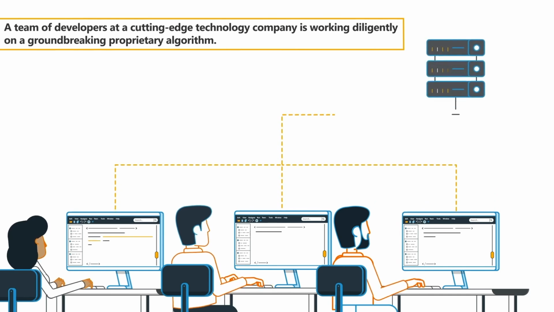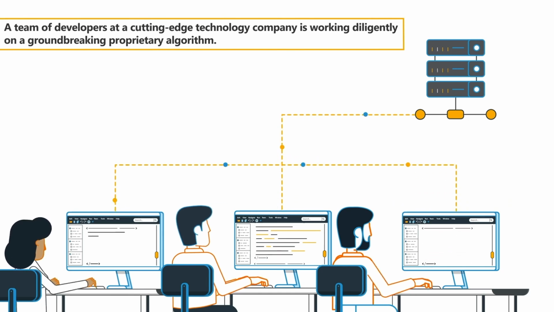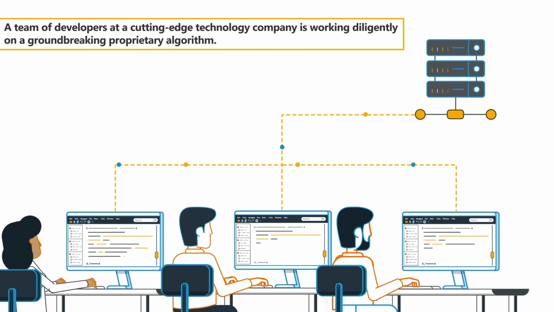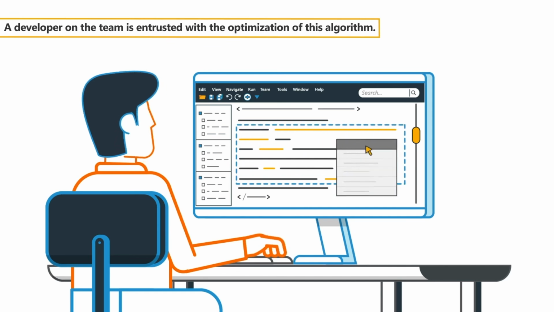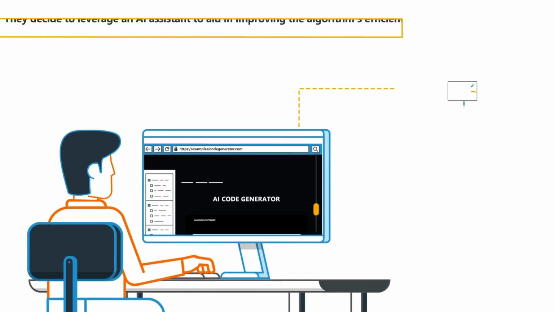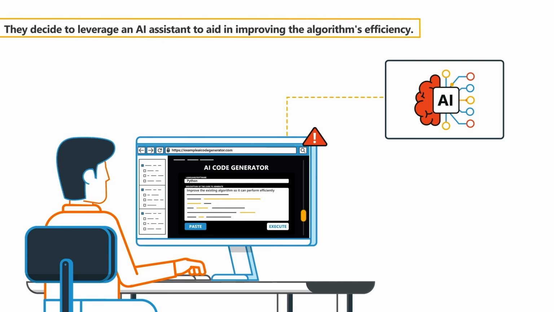Let's look at an example. A team of developers at a cutting-edge technology company is working diligently on a groundbreaking proprietary algorithm. A developer on the team is entrusted with the optimization of this algorithm. They decide to leverage an AI assistant to aid in improving the algorithm's efficiency.